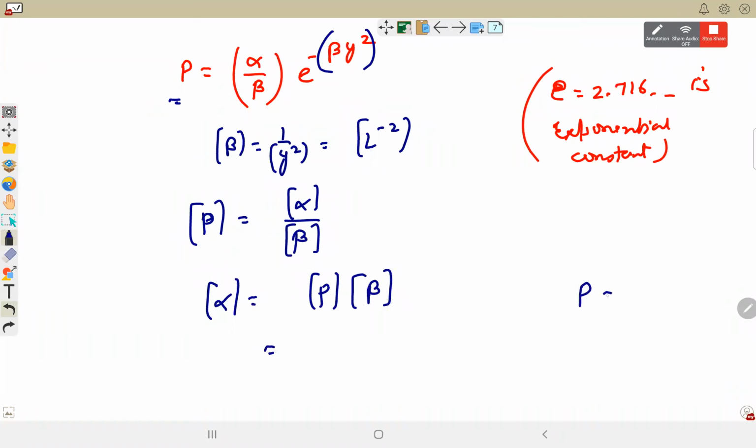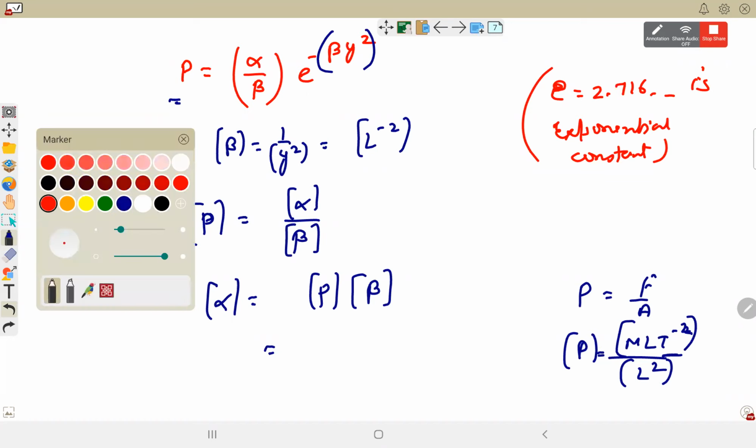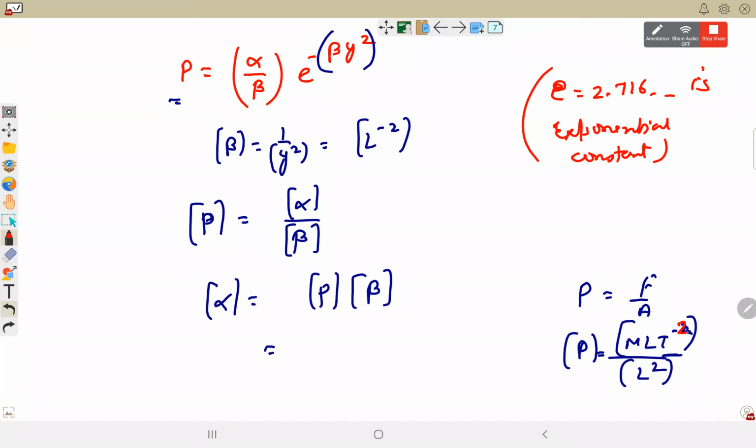Pressure का dimension force upon area, force is ml. Dimension कैसे निकालते हैं वो सबको पता ही होगा शायद. आप एक बार पुराने जो भी किया आपने 11th में, whatsoever you have done in 11th, वो कहीं ना कहीं दिमाग में पड़ा होता है. So that's why I'm saying that you have to just quickly scan through that before all the classes, ताकि जो basic formulas हैं वो एक बार recall हो जाए.